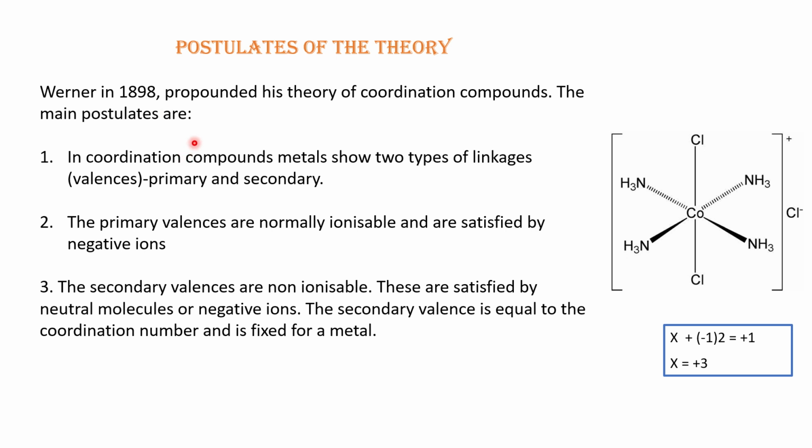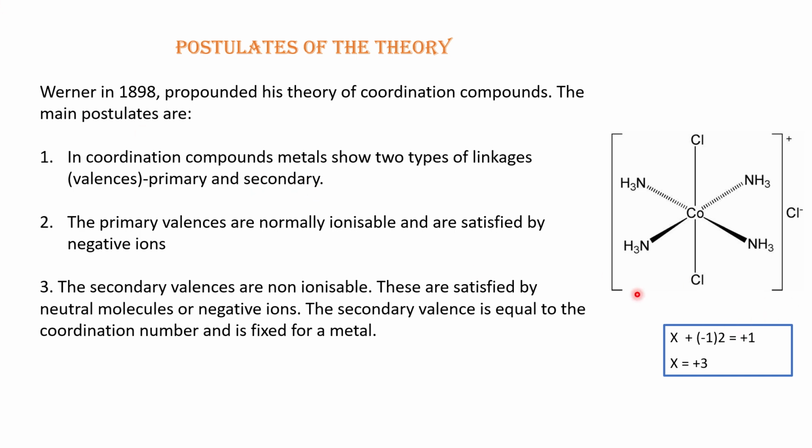We will discuss the points one by one and also explain what they mean. The first one is that in coordination compounds, metals show 2 types of linkages or valences, primary and secondary.